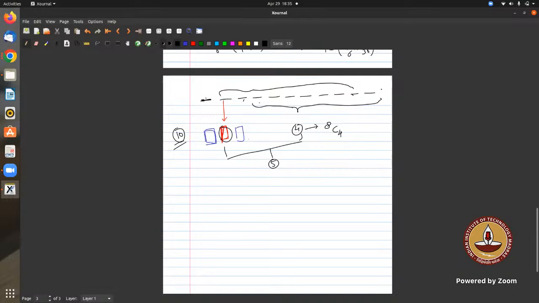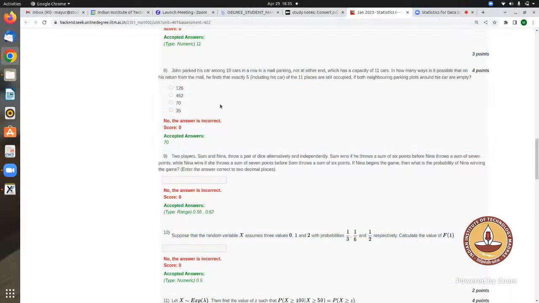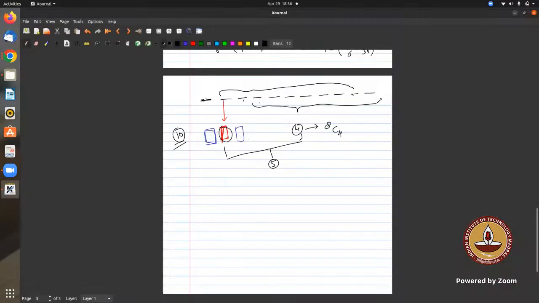In the next combination, his car is parked on the 4th position, and on the 2nd, 5th, 6th, and 7th position some other car is parked. Would that be considered the same combination, or would it be different?